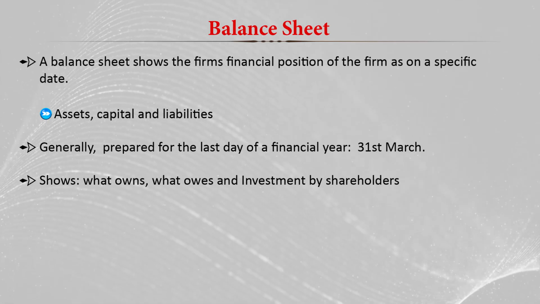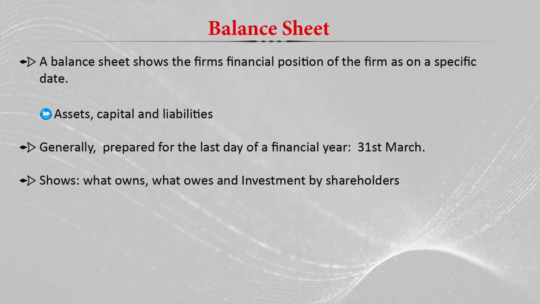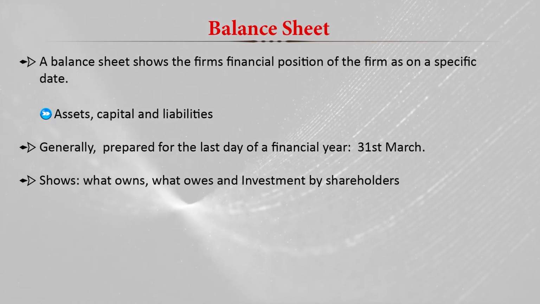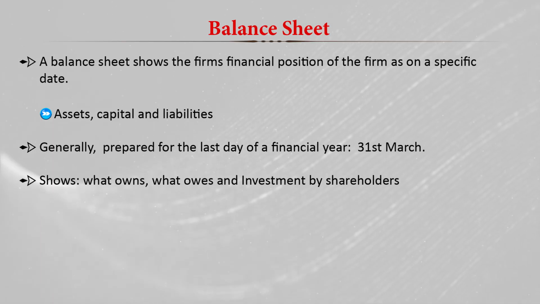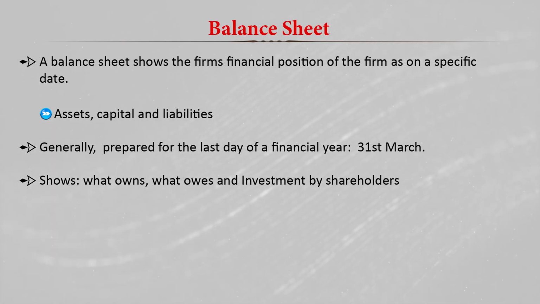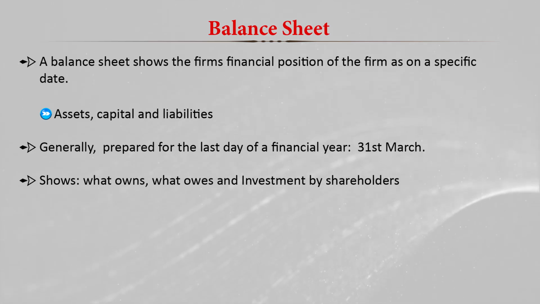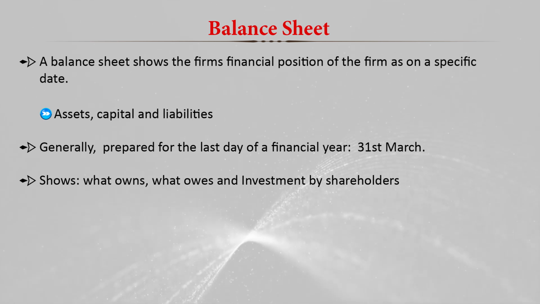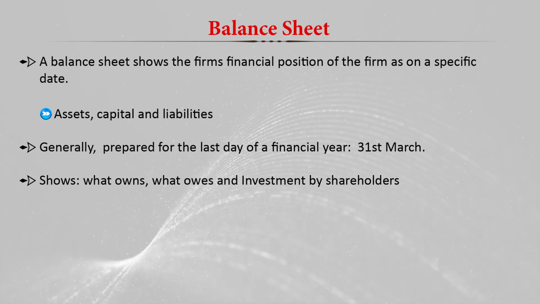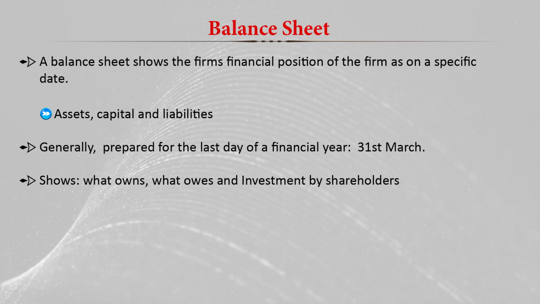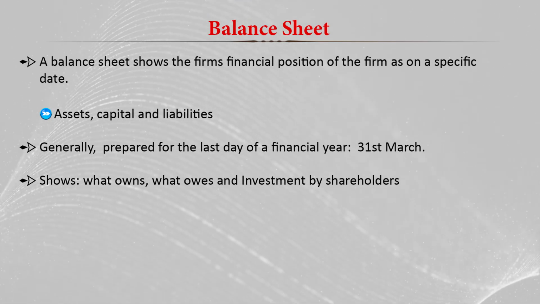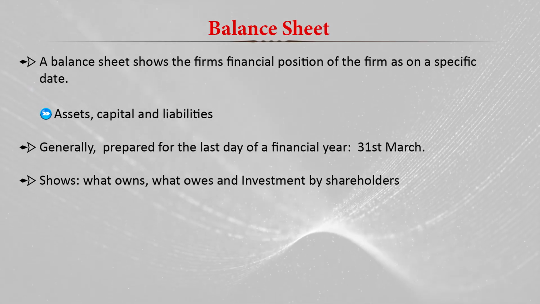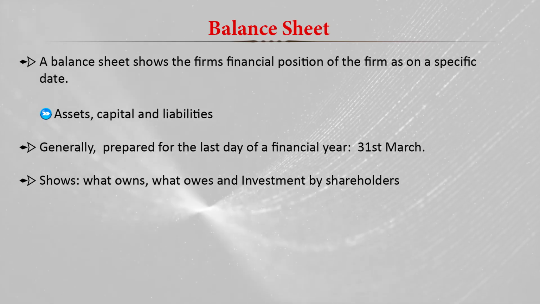In the balance sheet it shows what the firm owns, the different capital, assets or cash a firm has in the business, and what it owes, the different things it has to pay to other organizations outside. It also shows the investment by stakeholders, the stakeholders' contribution in the resources of the firm or organization.